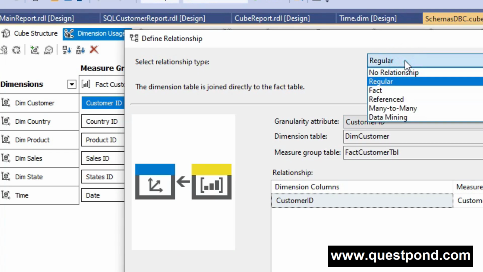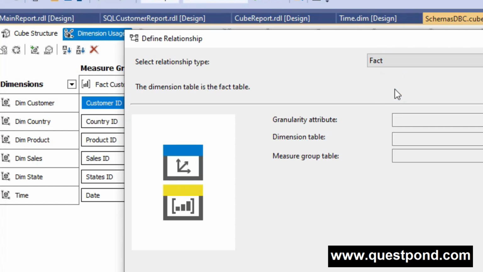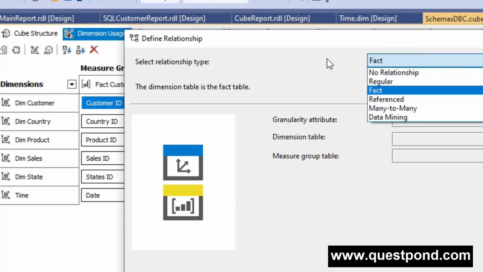Okay, now let's talk about the fact one. The dimension and fact are derived from a single table. We should try to avoid this type of poorly designed relationship. Consider a separate fact table and dimension table. Never go with this relationship type where you have a fact and dimension in the same table. Try to have separate tables for both fact and dimension.